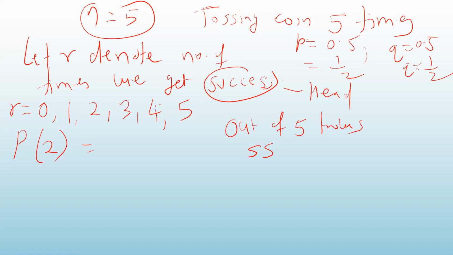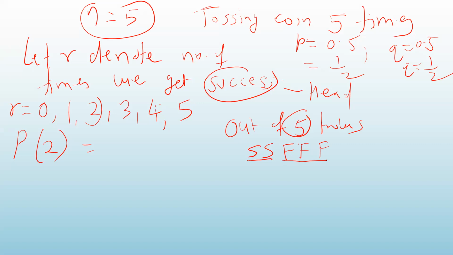So the remaining 3 times, I got failure, F. Let us denote success by S and failure by F. I threw the coin 5 times and got success 2 times. In the first 2 throws I got the success, means I got the head. So the remaining 3 throws are failures, and 2 plus 3 is 5.